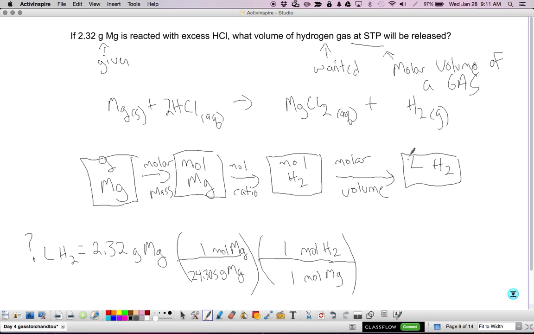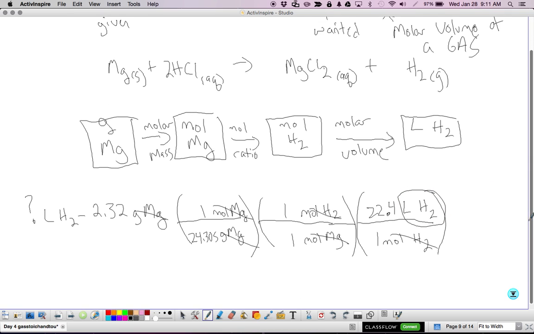And then I'll do my last conversion factor, which is the molar volume of the gas. So I'm going to put 1 mole H2 on the bottom, to cancel my moles H2, and 22.4 liters H2 on top. Okay, so my grams magnesium go away, my moles magnesium go away, and I'm left with liters of hydrogen, which is what I want.